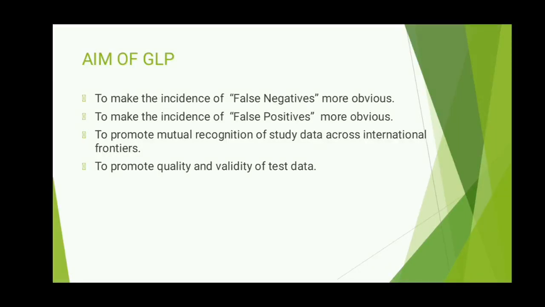The next aim of GLP is to promote mutual recognition of study data across international frontiers, and it also promotes quality and validity of test data. So GLP basically recognizes the study data across international frontiers.